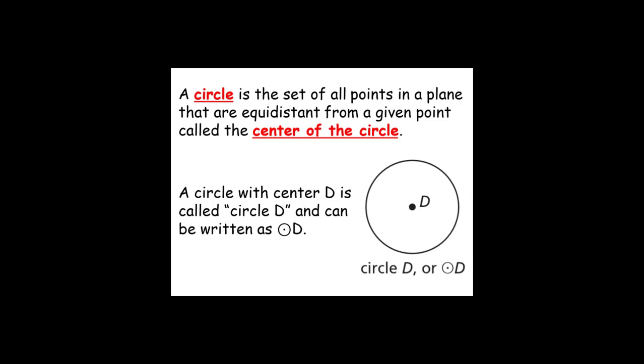A circle is a set of all points in a plane that are an equal distance from a given point called the center of the circle, like so. All these green segments are the same distance from the center of the circle to the circle. A circle with center D is called circle D and can be written as circle D.